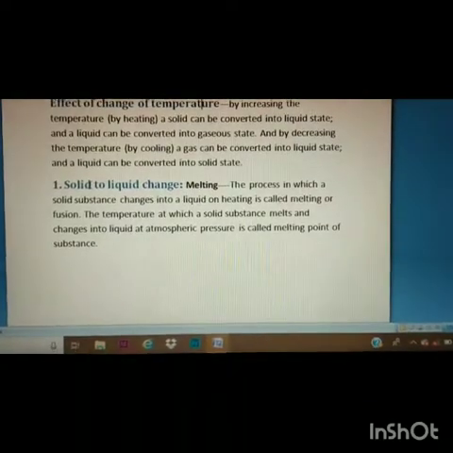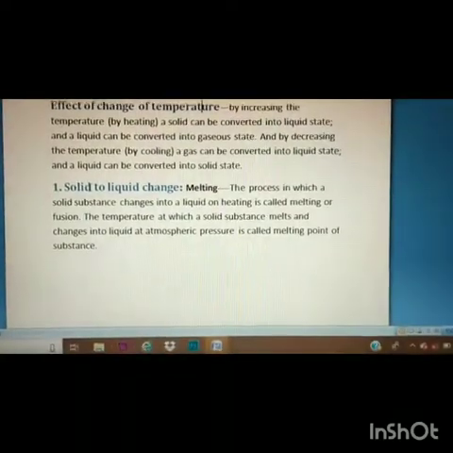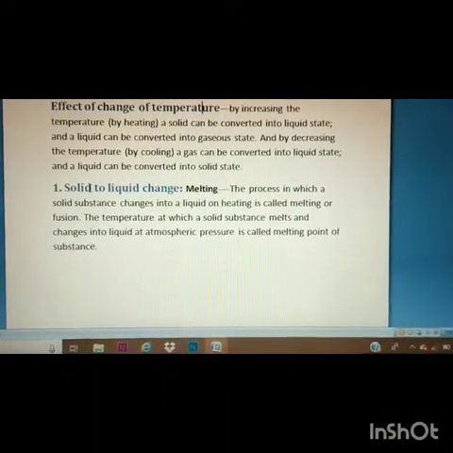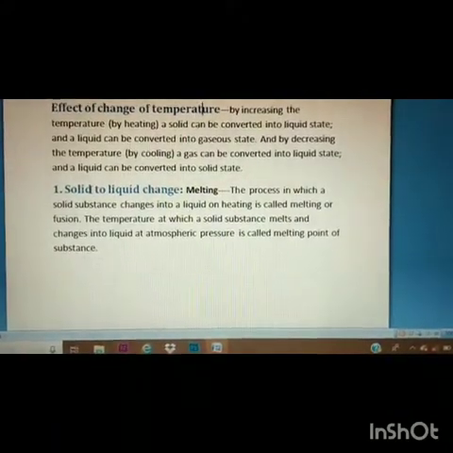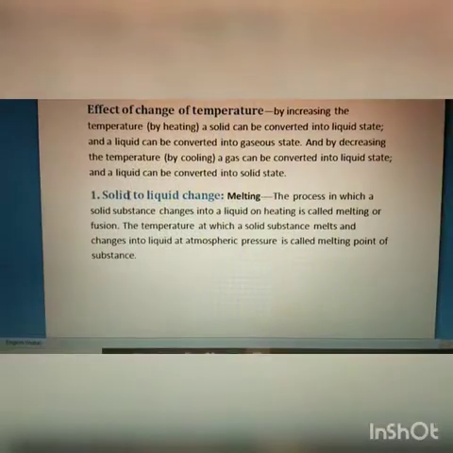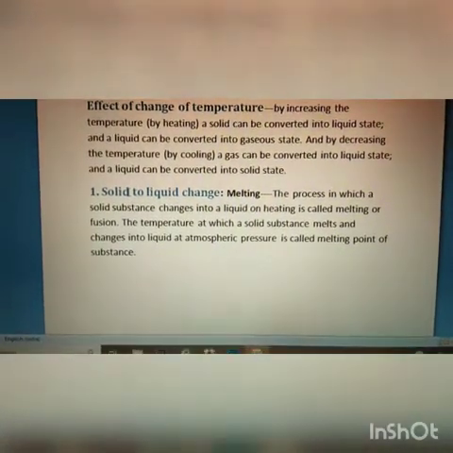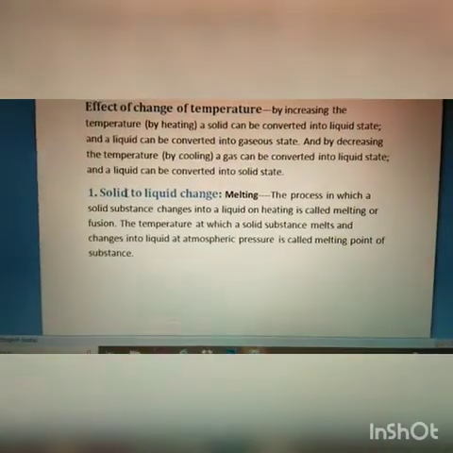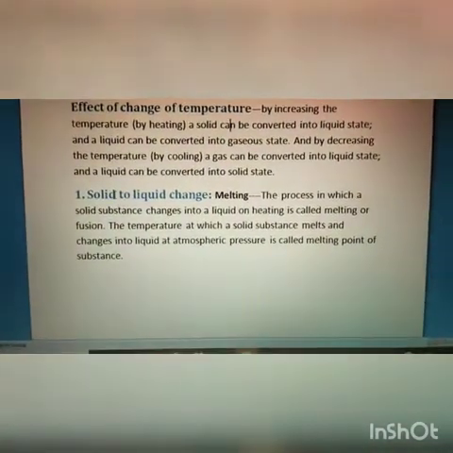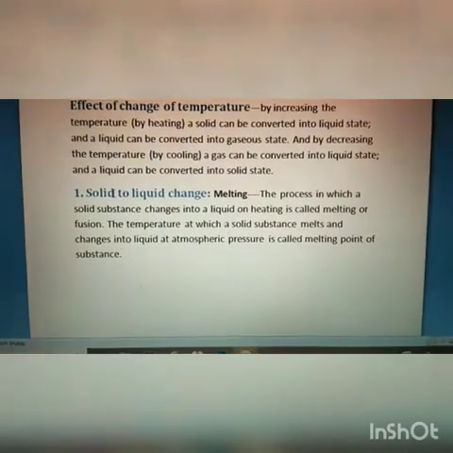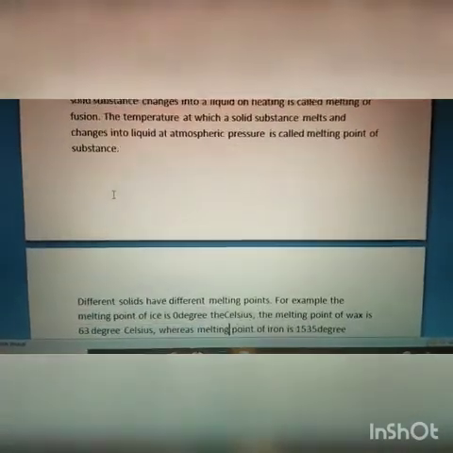That means melting is also called fusion. The temperature at which a solid substance melts and changes into a liquid at atmospheric pressure is called the melting point of the substance. When ice melts at a temperature of 0 degrees Celsius, we say that 0 degrees Celsius is the melting point of ice.